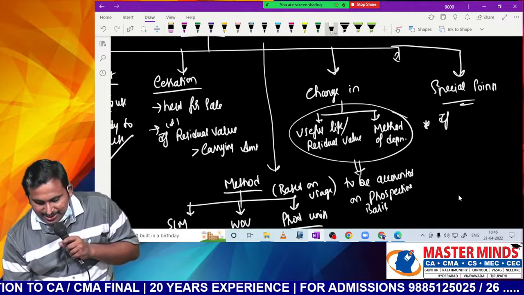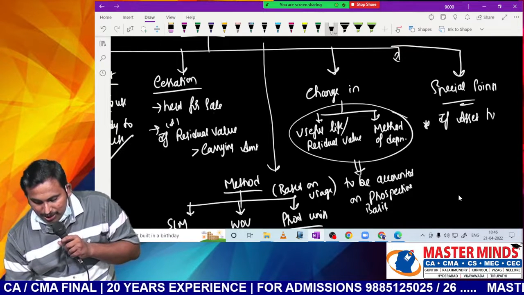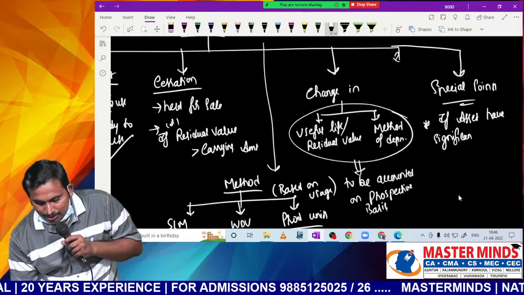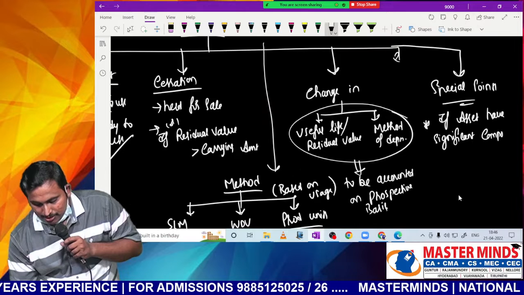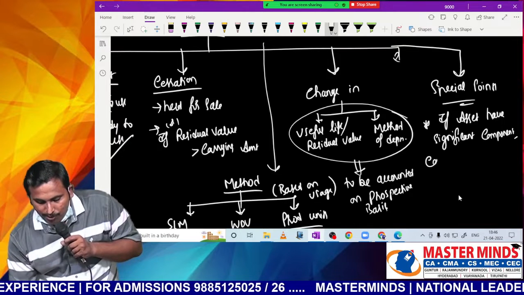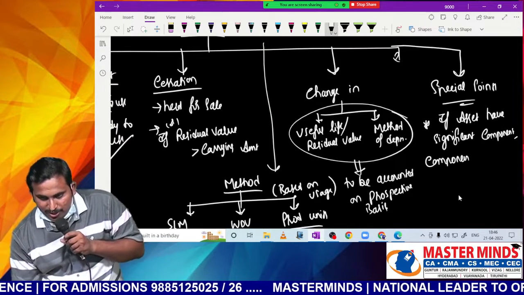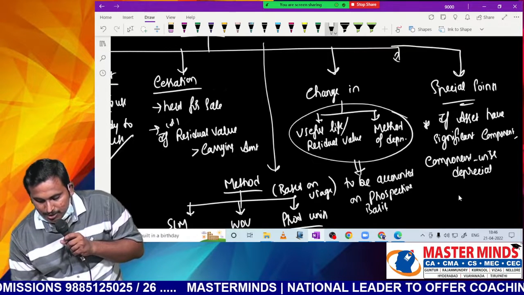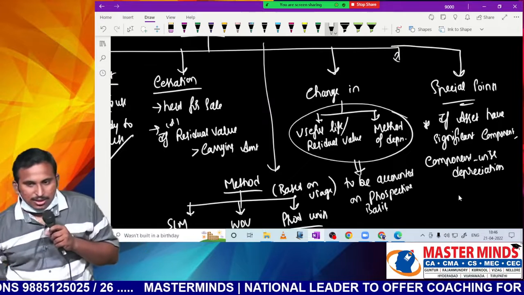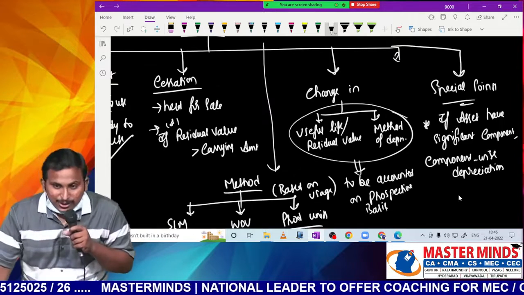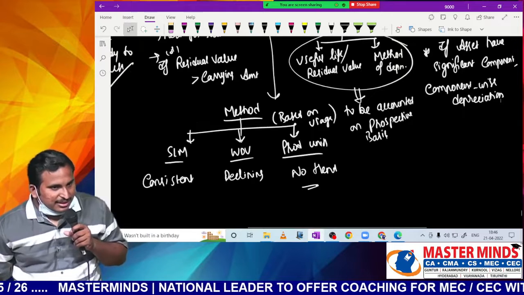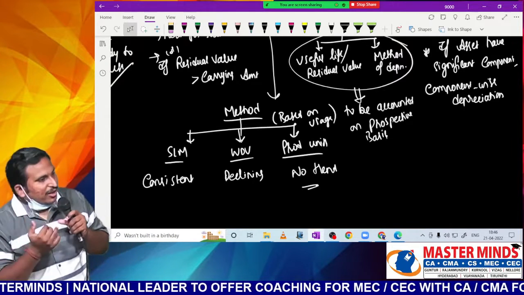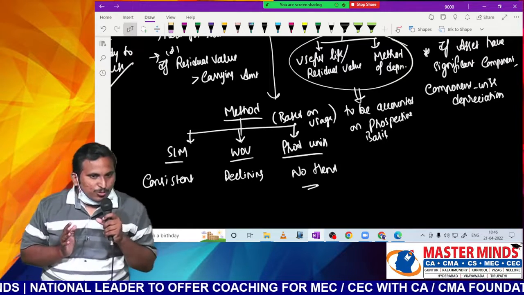Sir, if an asset has significant components, then component wise depreciation is to be provided. What is that, sir? Component wise depreciation. Sir, you might have heard some concept called component wise accounting. Generally, if an asset has significantly different components, then for different components, depreciation is to be provided separately.